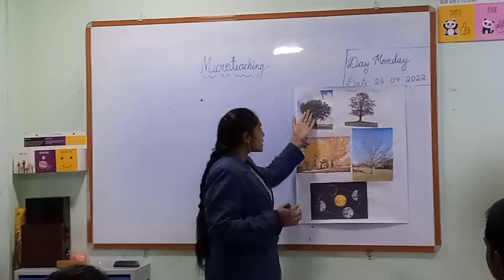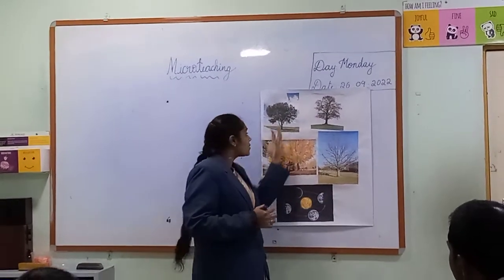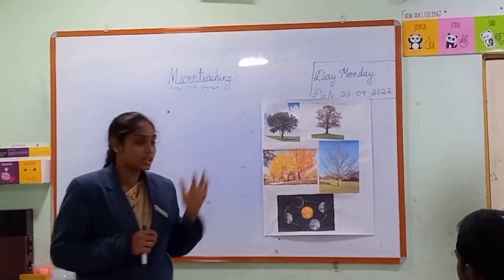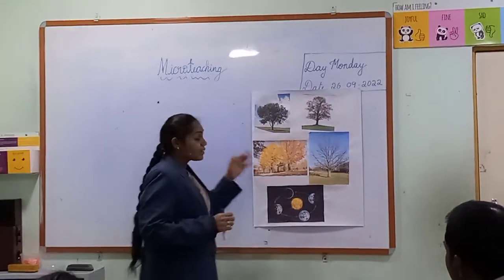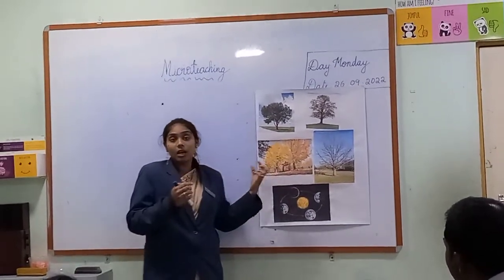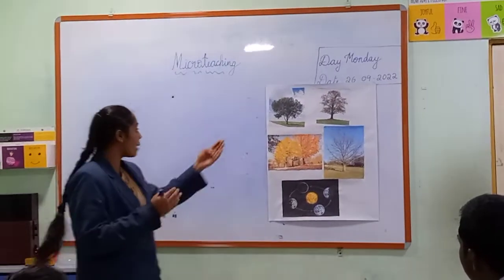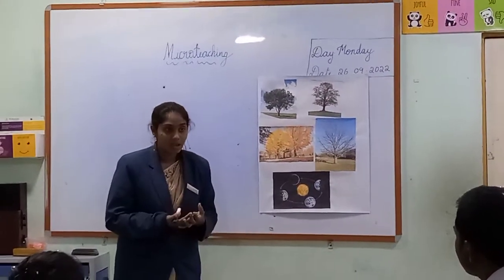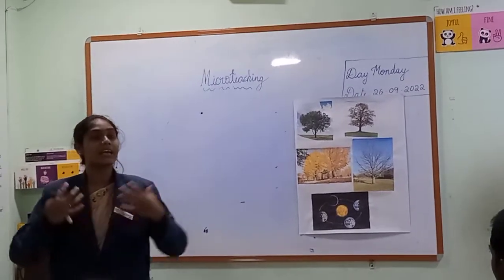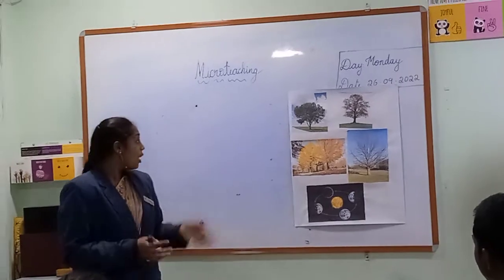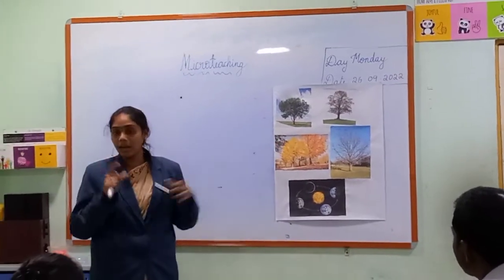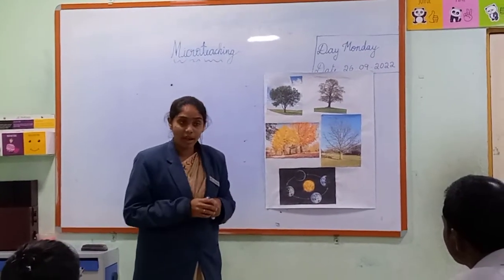So there is a simple example. On the basis of the trees, we can easily identify and recognize the seasons. For example, if it is spring season, the trees are full of leaves. If we take the summer season, it is vacation time for us, right? We enjoy a lot, we go swimming and we have great fun in the summer season. In autumn season, if you observe, the trees shed in red color and the leaves start to fall down, right? Isn't it?